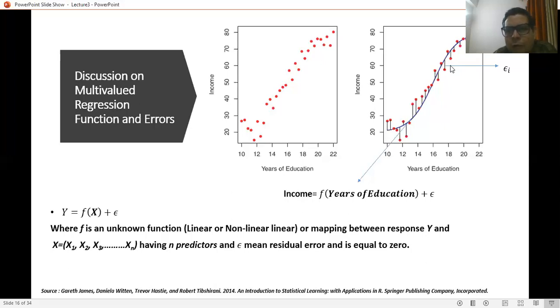So the sum of all the errors must be 0. It means the average value of the total error of the system must be 0, because error can occur in the mapping of each and every point. But overall, if the system is stable, then we definitely require the mean residual error to be 0. We will discuss these errors in detail in the next slide.